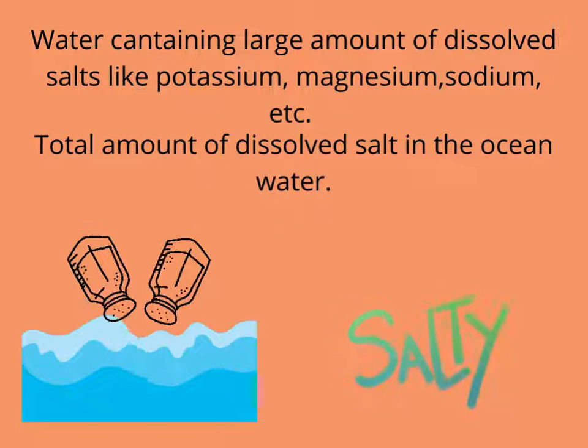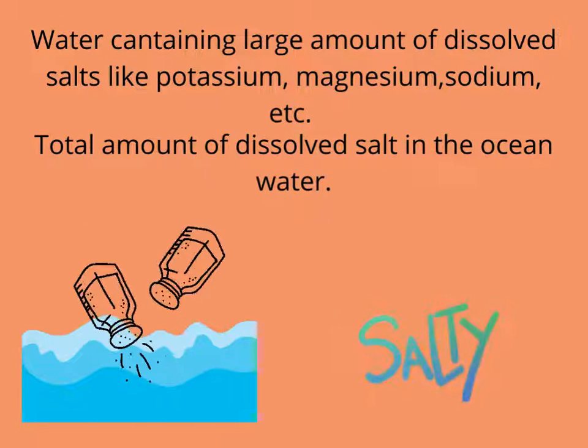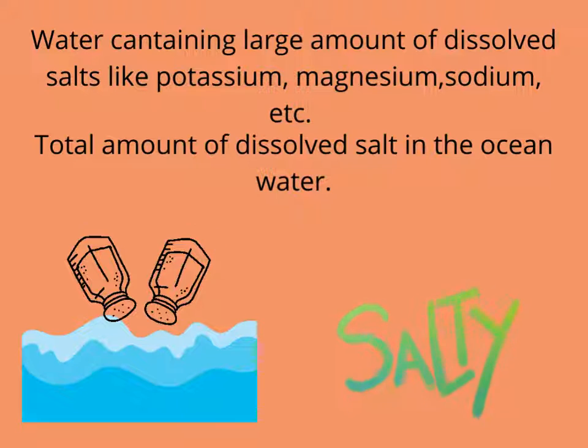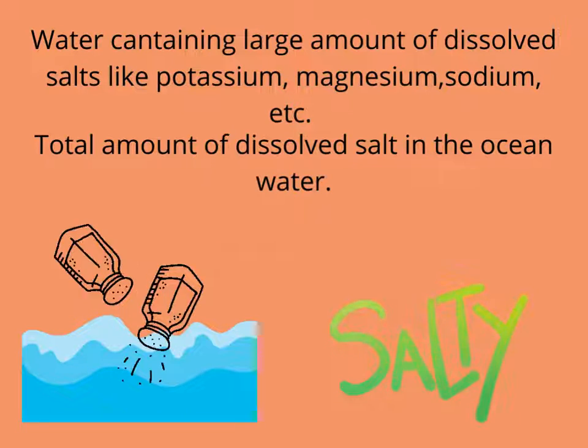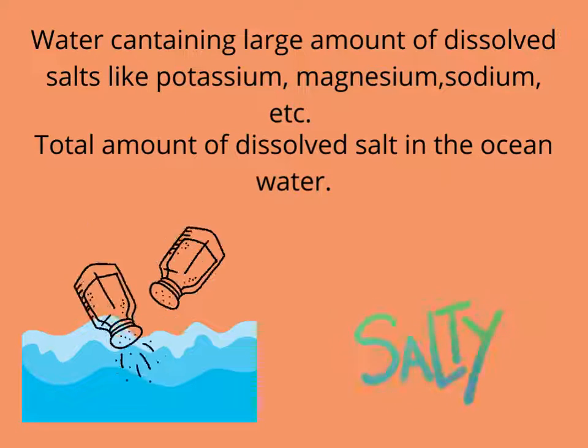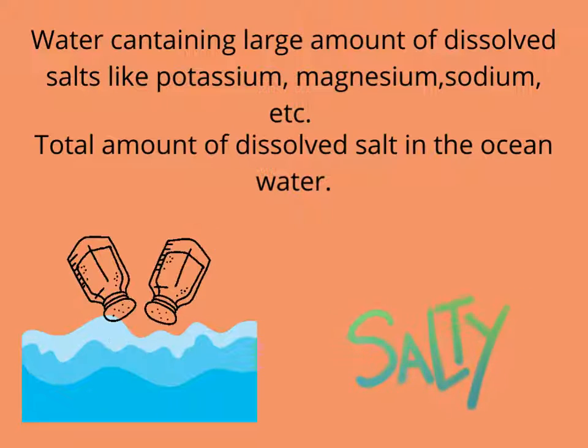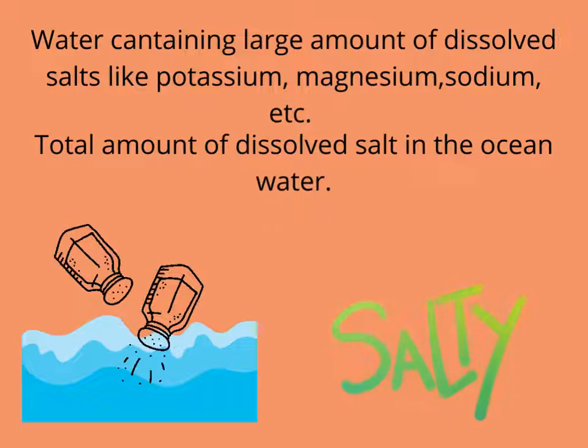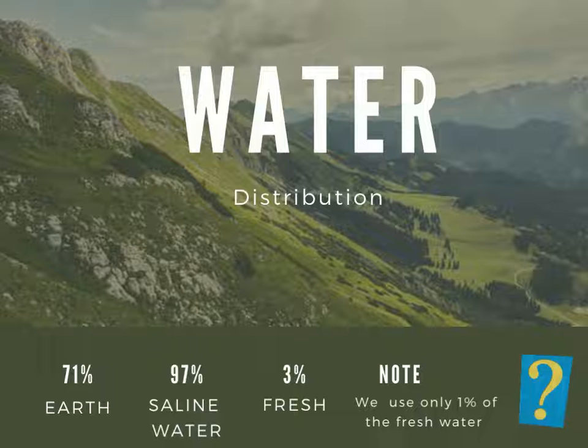And salinity. Salinity is the total concentration of dissolved salt in the ocean water, meaning the total amount of dissolved salt in the ocean water. And salinity is expressed in terms of parts per thousand. Now let's see the distribution of water, or the water distribution.